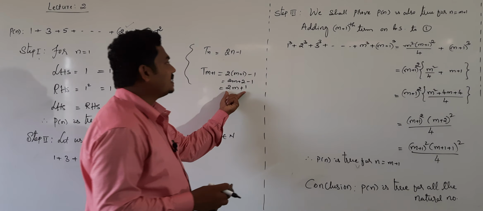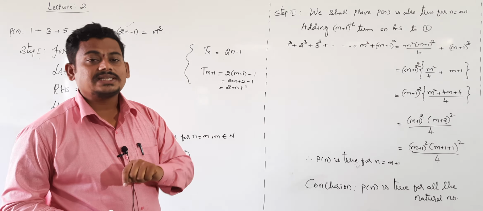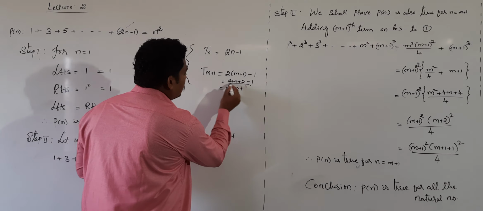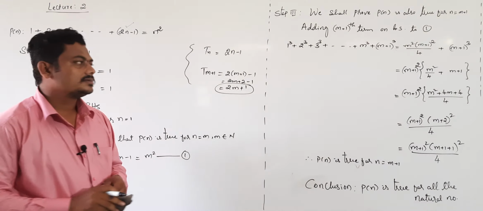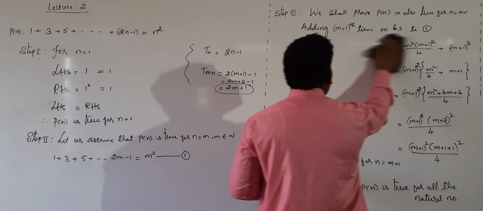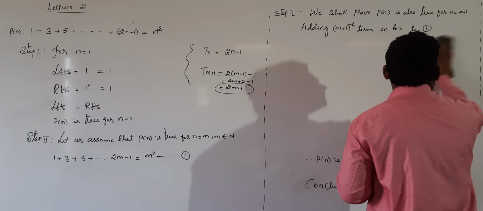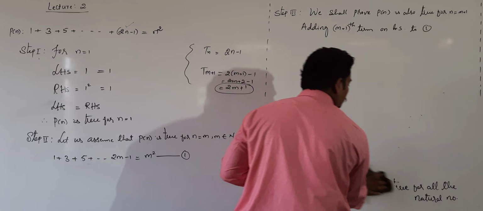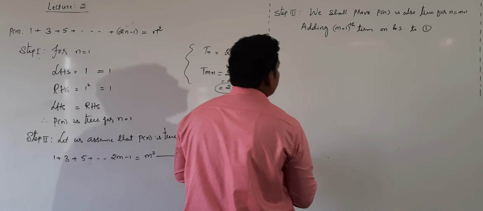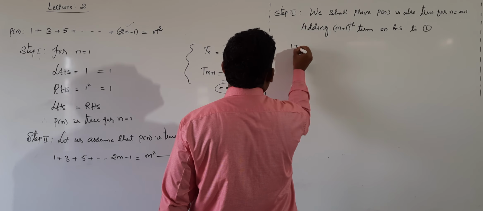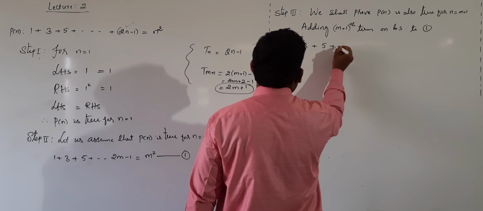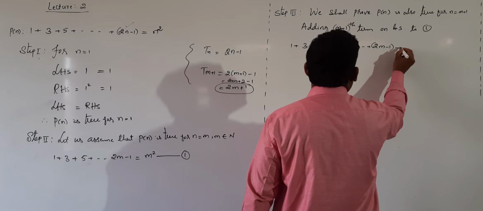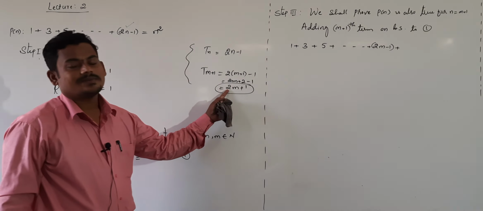This is our m plus 1th term. Adding m plus 1th term, not m plus 1. This is our m plus 1th term. This term we have to add. Adding m plus 1th term on both the sides, same sentence only, to equation number 1. 1 plus 3 plus 5 plus and so on plus 2m minus 1 plus what is our m plus 1th term?